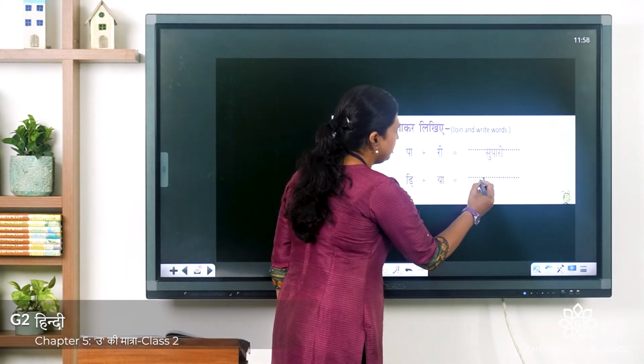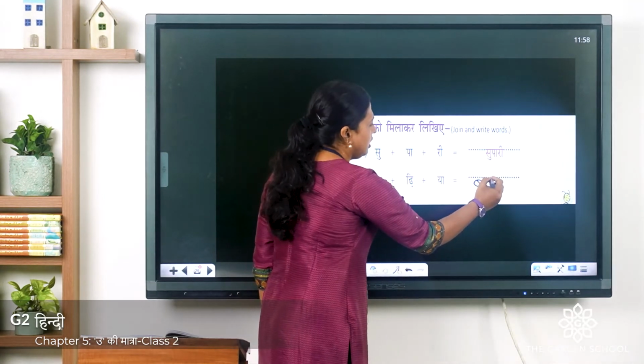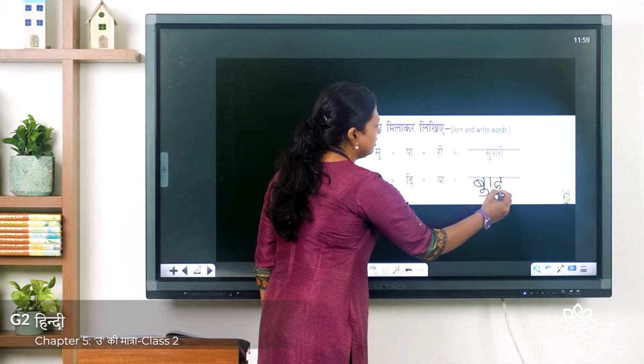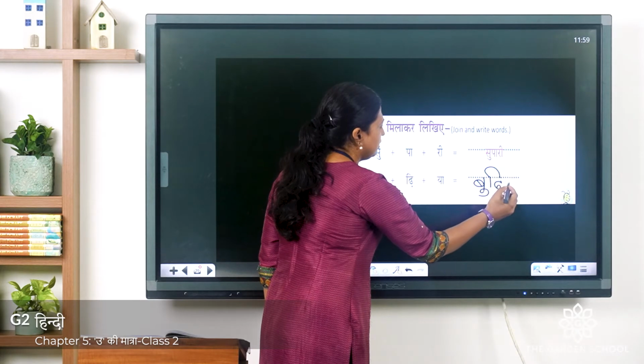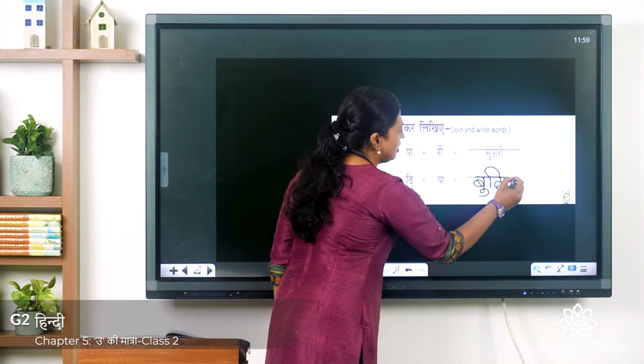The word is budiya. Ba, U symbol, E symbol with da, then ya with A symbol. The word is budiya.